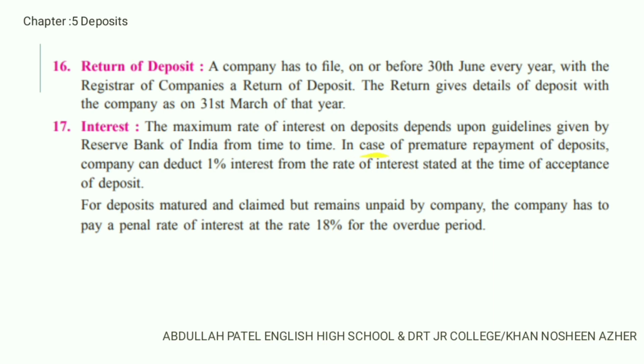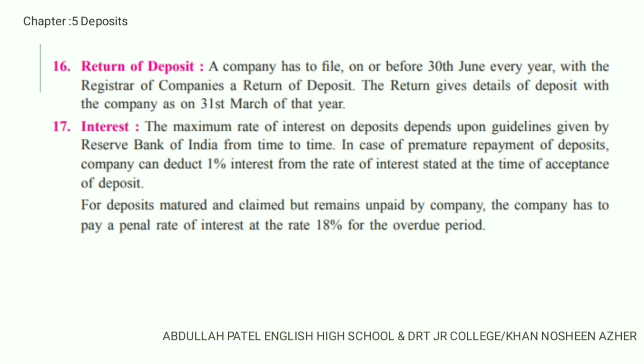In case of premature repayment, the company has an option to deduct 1% from the interest the company offered to the depositor at the time of acceptance.